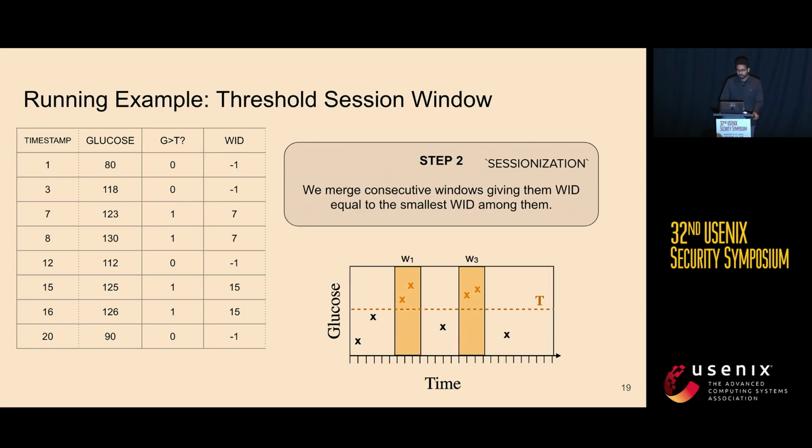In the second step, we make sure that the consecutive windows are merged together into one window, and we give this window the smallest window ID. We do this using our synchronization protocol, which has a butterfly-style data access structure. The idea is to assign each row the previous non-negative ID before reaching a -1, and this requires a log n number of rounds. Now we have specified windows, and we are ready to start analytics in windows. The gap session window shares a similar flow, and you can check the paper for this algorithm and other algorithms we have introduced.